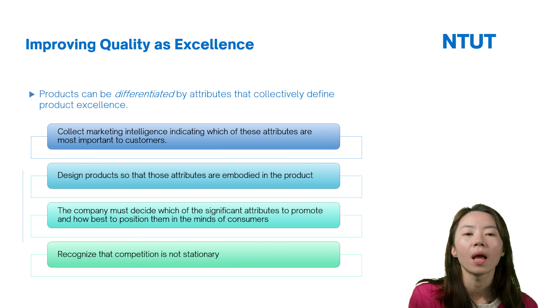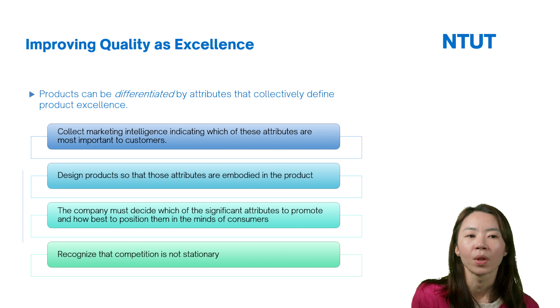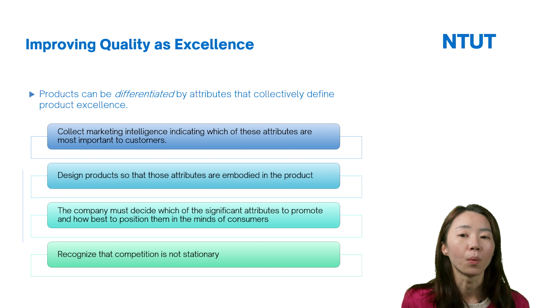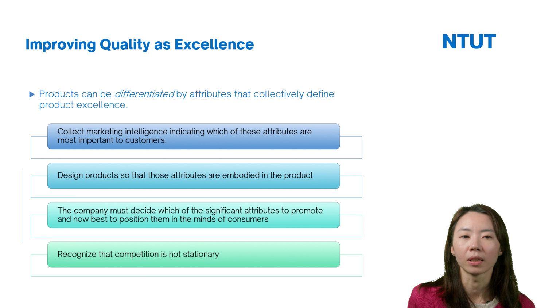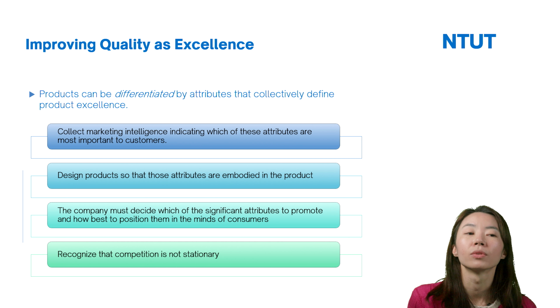Firms have to collect marketing information or do surveys, collect the data and understand what the customer needs are, what kind of attributes are most important to the customers. So the firm has to do some surveys and do the analysis.